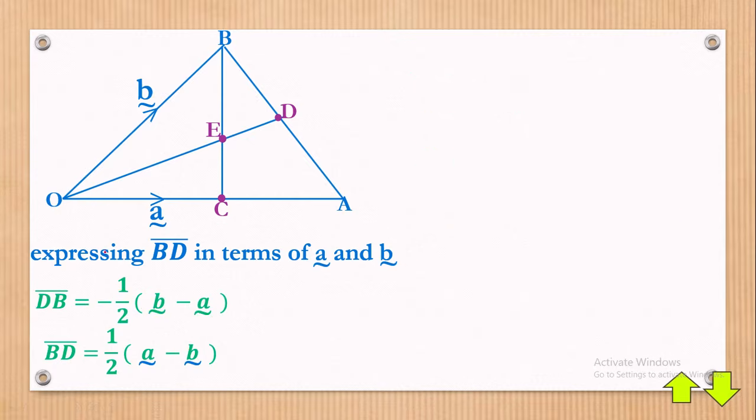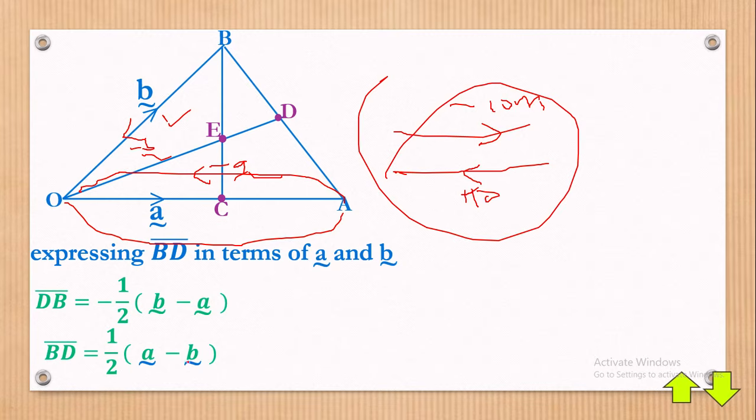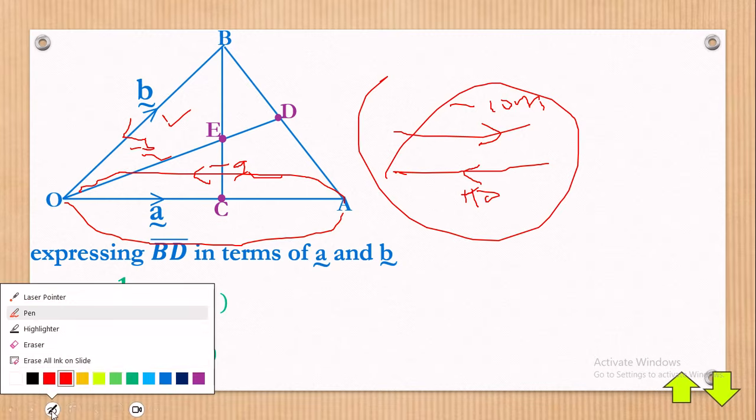What I mean is, if this is O to A like this, then if you're moving in this direction, you'll have a negative B. If this is O to A, and you're coming from A to O, you have a negative A. That's what I mean. If you're moving in this direction, move 10 meters. When you come over to this side, the opposite way, you move positive 10. A change in direction gives us a positive.